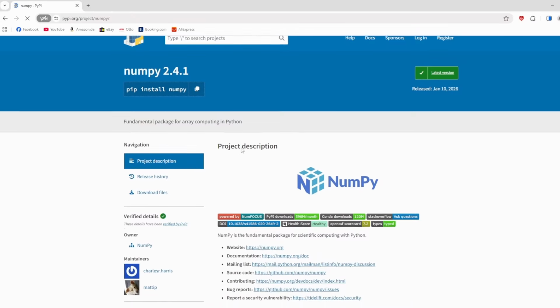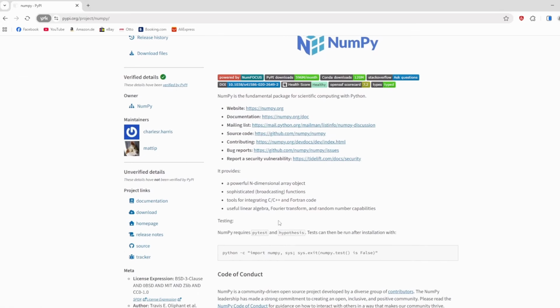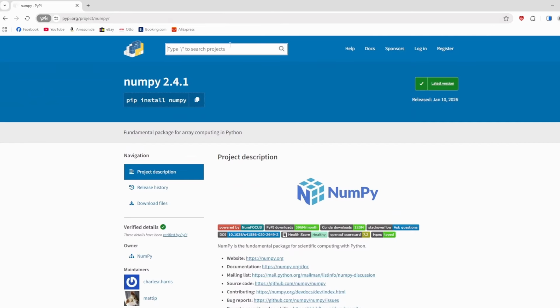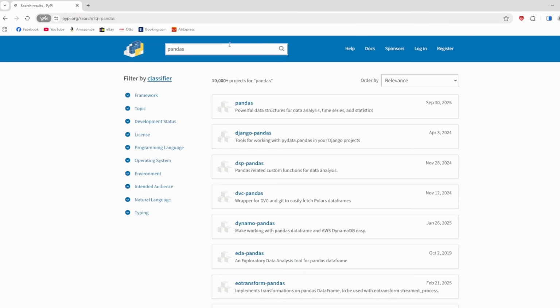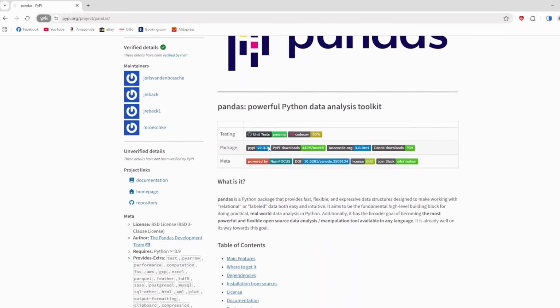And on the page you can of course find the official website, documentation, source code, and so on. So if you need any information about the package, you can usually find it right here. You could also search for another package, so pandas for example. And this is also a pretty important package for data science and artificial intelligence. So you could also click on it and you would find information about pandas.